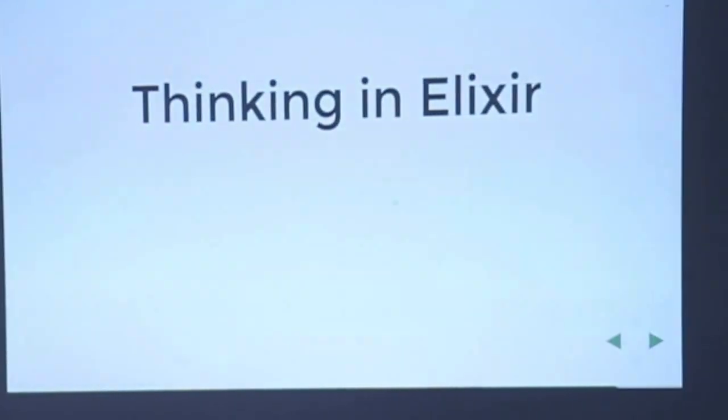Then how do you think about this problem in Elixir, right? Basically, mix new slackbot will create a new project for you. It will create the whole project structure, which we can try together, right?